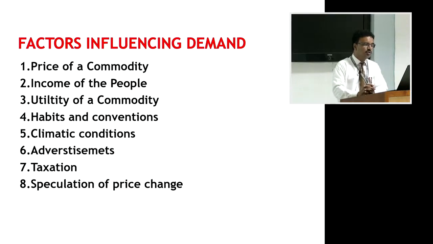The third factor which is going to influence demand is utility of a commodity. What is utility? Utility refers to the satisfying power of a commodity. When a good possesses a higher quantity of utility, consumers are going to buy more and more. Otherwise, when a commodity does not have any utility or satisfying power, then no consumer wants to buy. Therefore, demand curbs or contracts.